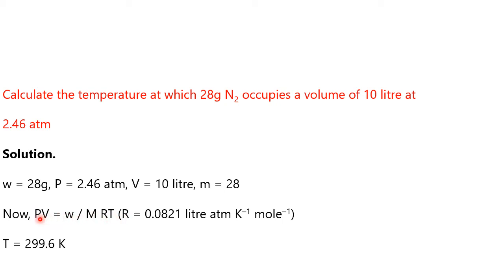So 2.46 into volume 10 liters equal to n 1, R 0.021, because depending on the unit liter atmosphere per Kelvin per mole, that unit we have to take 0.021, right? And T we don't know. So please rearrange, T equal to how much? You will get 299.6 Kelvin. This all you will come to know when you practice it. I am giving only the route and the guidelines.